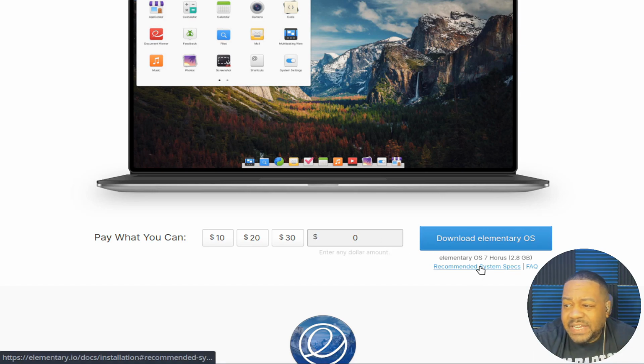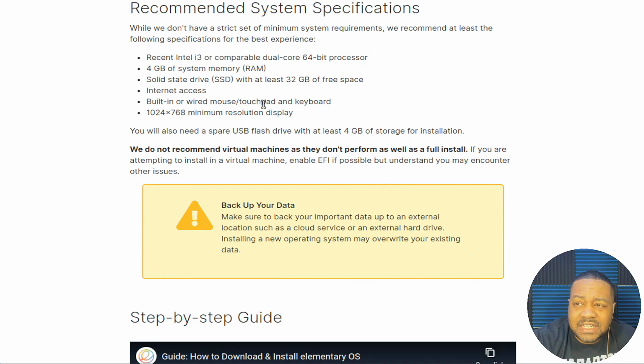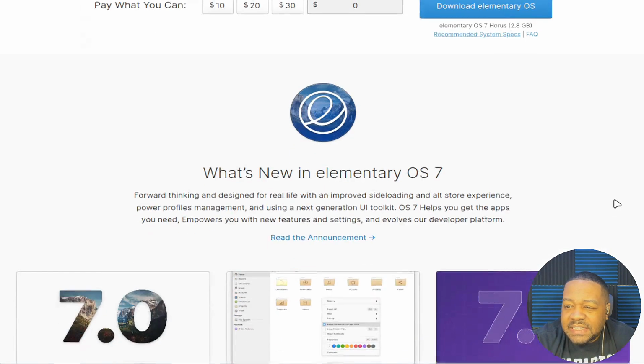But let's click right here. I just want to show you the recommended system specifications. As you can see, you need a recent Intel i3 or comparable dual core 64-bit processor, at least 4 gigabytes of memory and 32 gigabytes of free space, and preferably an SSD. That way it runs a little better. You also need internet access, a mouse, and a display, obviously. Let's hop back over to the website, because I wanted to show you a little bit more.